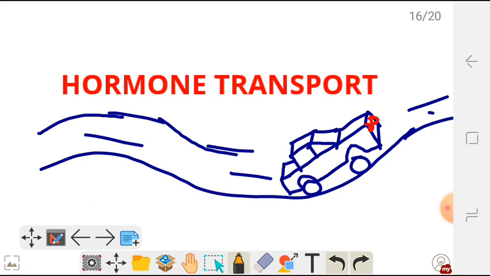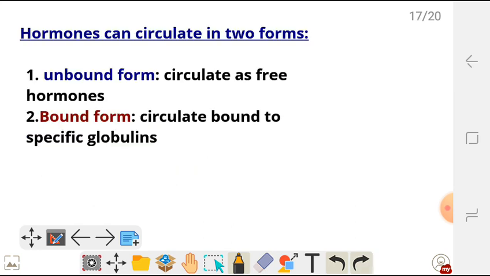So how are these hormones, once formed, transported from one point to another? So hormones can be transported in an unbound form or bound form. In an unbound form, they circulate as free hormones. They don't bind to anything, so they circulate as free hormone. So mostly these are proteins or amino acid derivatives, which are charged and hydrophilic. They are soluble in water. They can travel in the plasma without any problem.